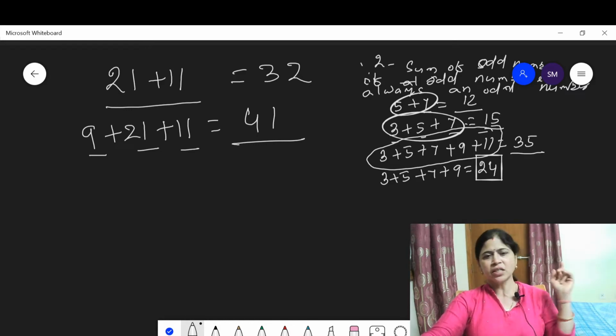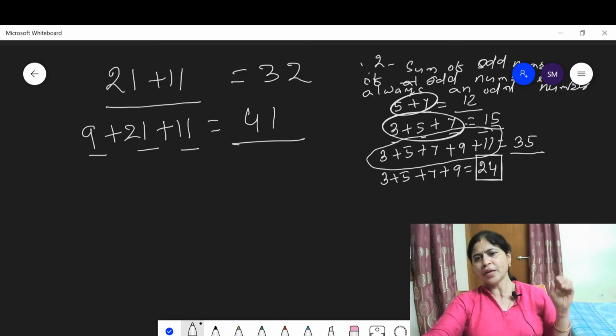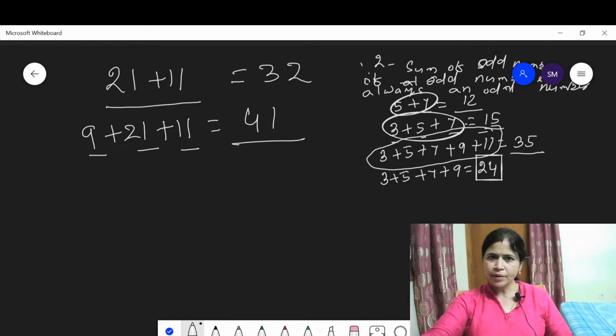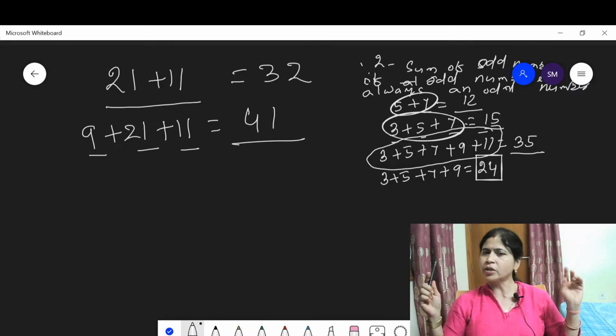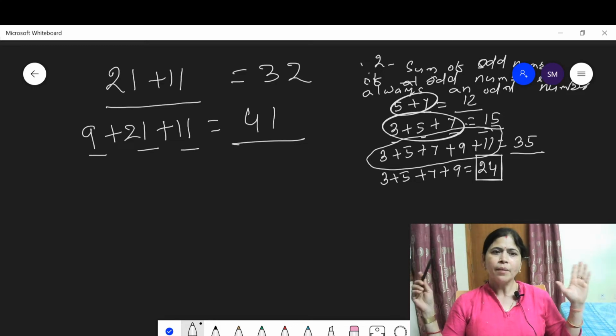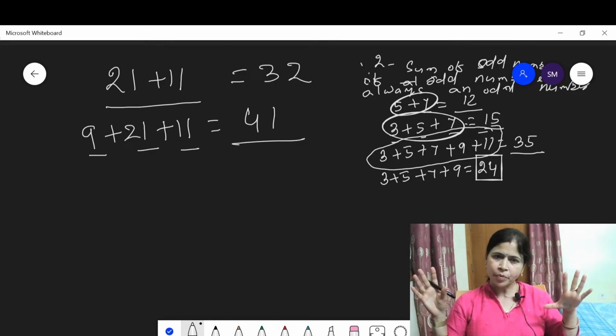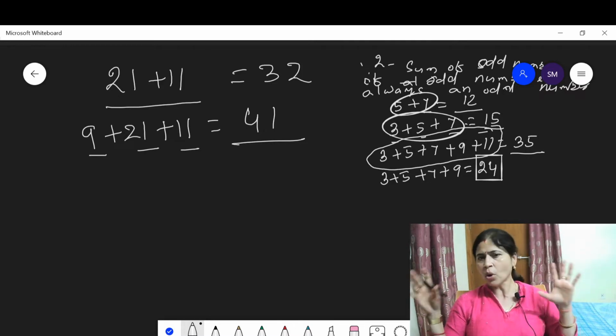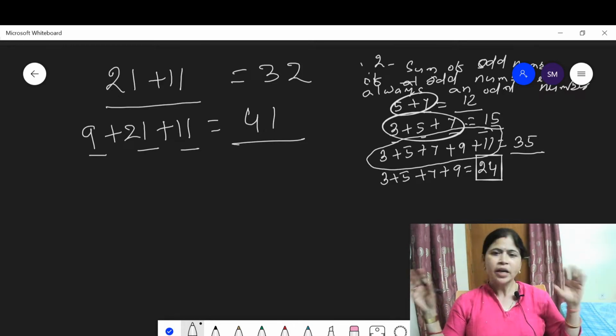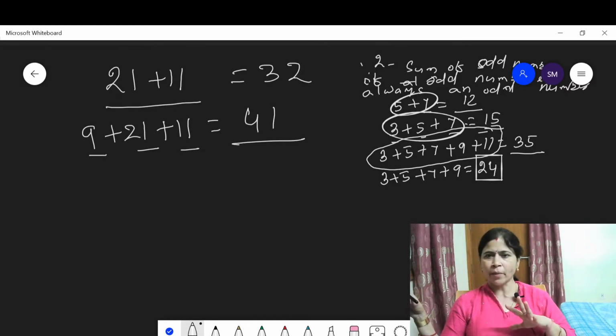First property says the sum and product of even numbers is always an even number. You get it? Any doubt? No. Second property says that the sum of an odd number of odd numbers is always an odd number. Now you get the proper idea, the fundamental idea of this property. I think no one should doubt about it. If anyone has a doubt, please ask me in the comment box. I will repeat it in my next sessions.